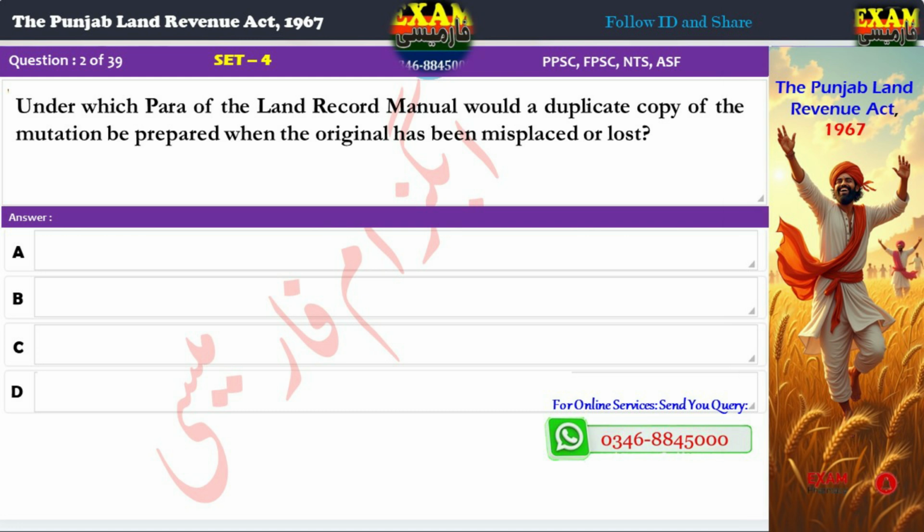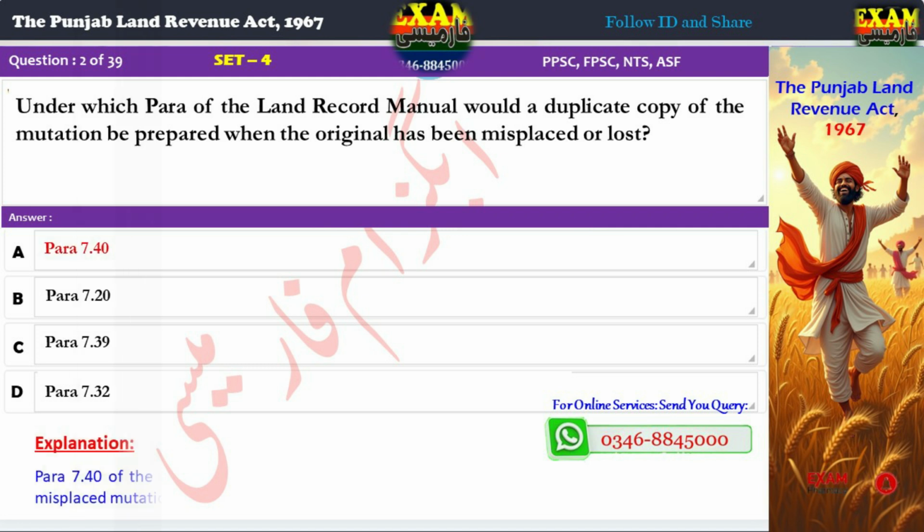Question 2. Under which para of the Land Record Manual would a duplicate copy of the mutation be prepared when the original has been misplaced or lost? A. Para 740. B. Para 720. C. Para 739. D. Para 732. Correct answer: A. Para 740. Explanation: Para 740 of the Land Record Manual provides guidelines for preparing duplicate copies of lost or misplaced mutations.